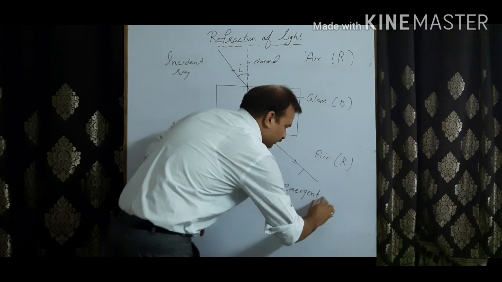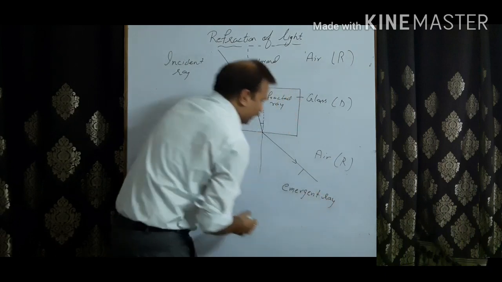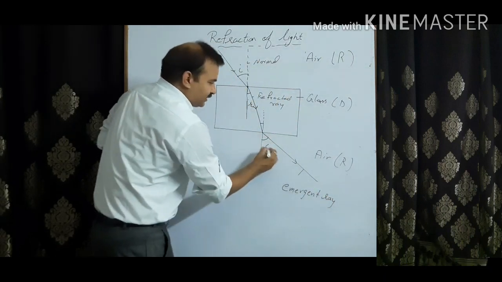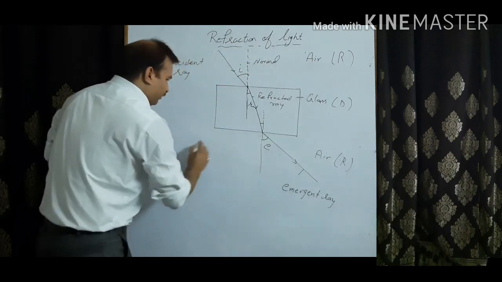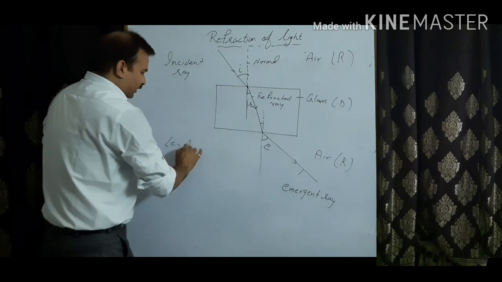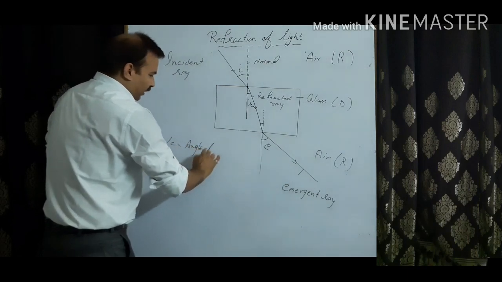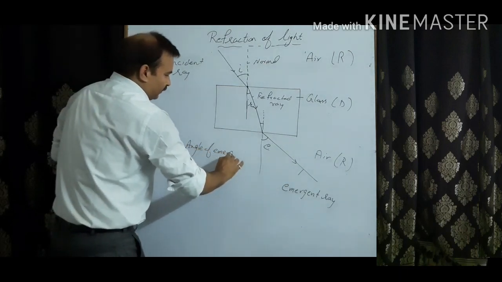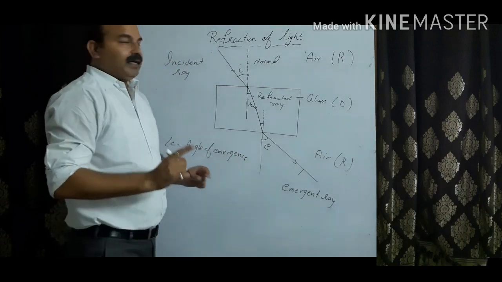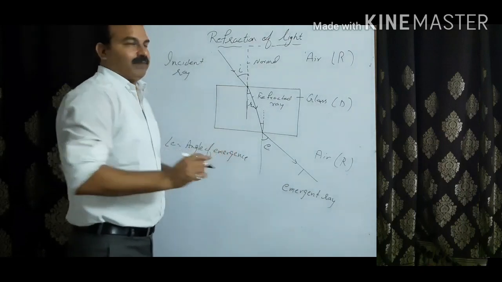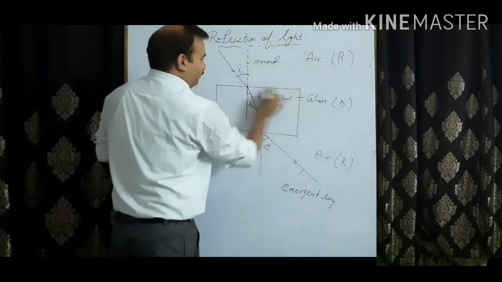Emergent ray, and this angle is known as angle E, that is, the angle of emergence. Now please remember, this is only in the case of a glass slab. Why? Because these sides are parallel.